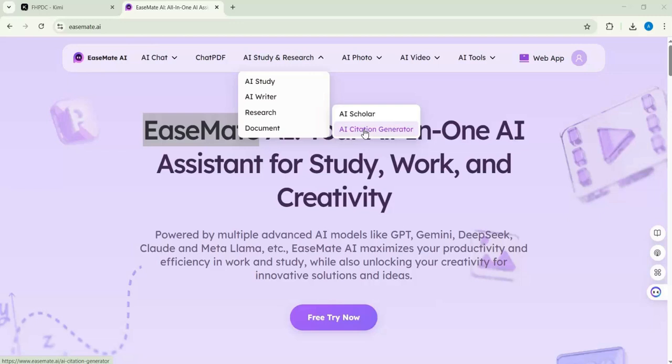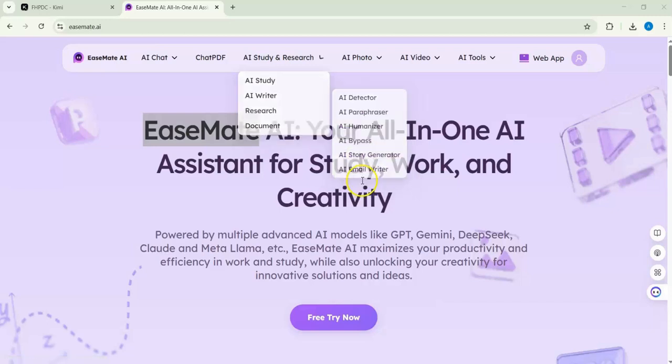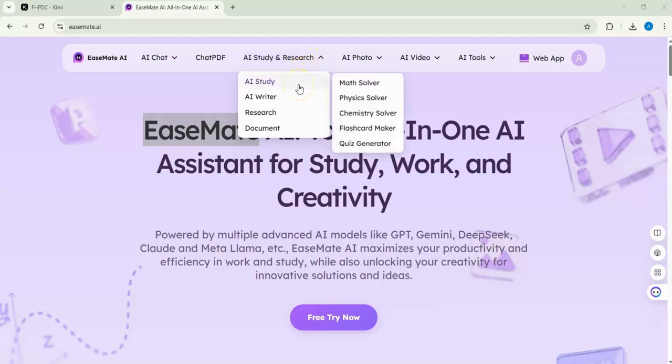Sometimes you have a sentence or you forget where you got the text, then you just ask this AI to cite it and give you the citation. Also here AI detector, writer, paraphraser, AI humanizer, bypass, story generator, and email writer. So you can use it for your study, for example for your bachelor, master, PhD, postdoctorate, whatever. Also in your work you can use it.